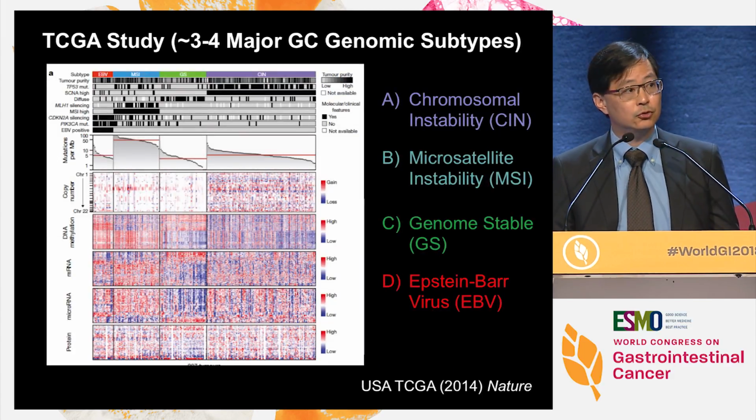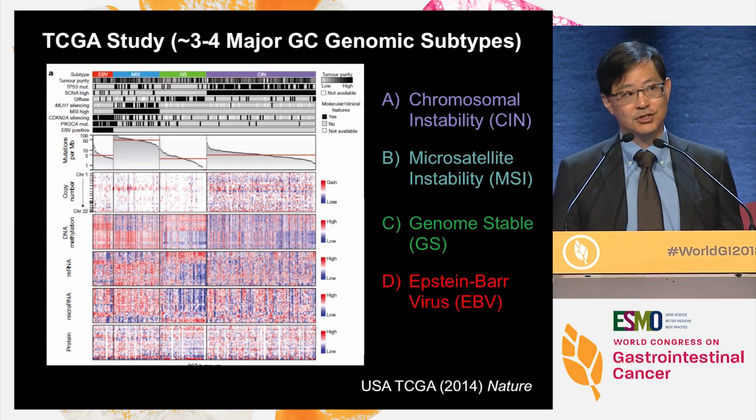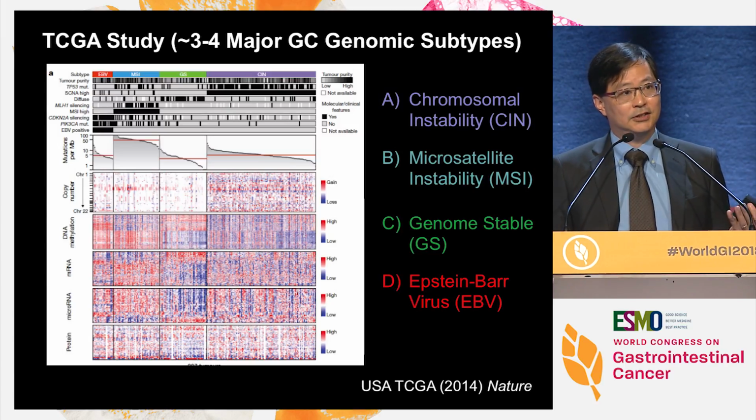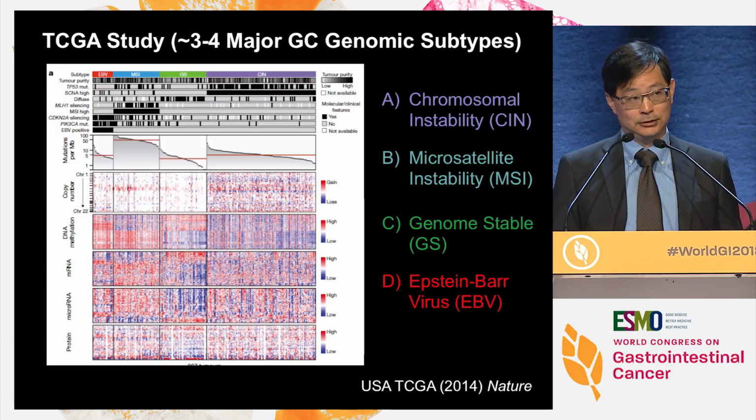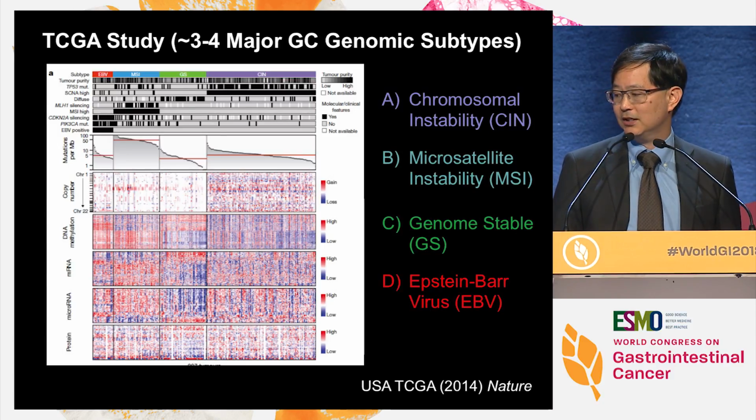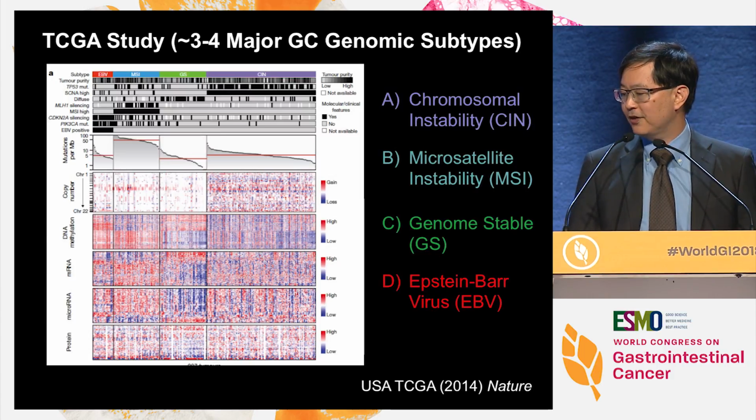Now, let's go on to where we are today, and with the advent of new technologies beyond microarrays, such as next-generation sequencing, methylation arrays, and RNA sequencing, we now do recognize that gastric cancer is a fairly heterogeneous disease. This is the landmark paper from the USA TCGA subgroup that identifies at least 4 different subtypes of gastric cancer that are referred to as chromosomal instability, microsatellite instability, genome stable, and Epstein-Barr virus. 2 of these subgroups have similar counterparts in colorectal cancer, but 2 of these seem to be very, very specific to gastric cancer.